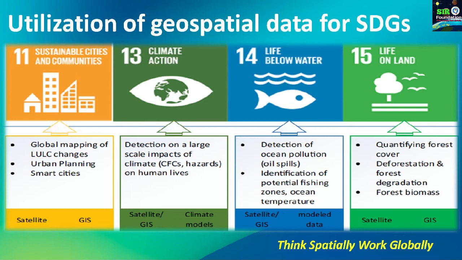Okay, the next is SDG number 15, that is life on land. We can quantify forest cover, we can have deforestation and forest degradation data, and monitoring of all these things by GIS and remote sensing technology. We can also estimate the forest biomass by using this GIS technology.